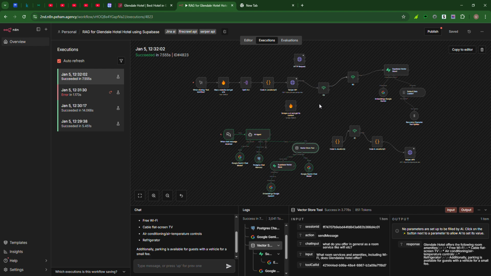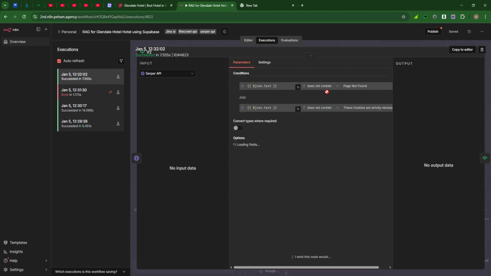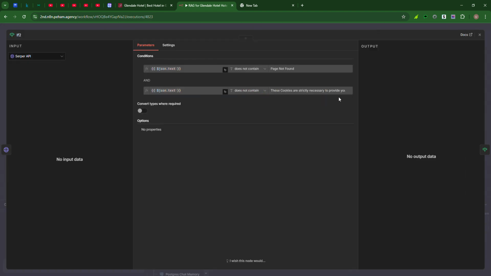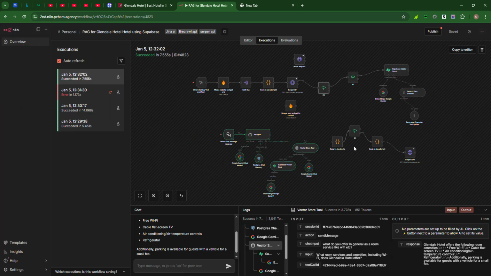And then I was using two if conditions. First of all, I was checking whether the data is really being extracted out of that page, or whether there is some stuff like cookies are strictly necessary or page not found. If pages contain this type of text, they should not be moved forward. Then there is another if condition in which I'm checking if the text in that page exists, if the markdown exists, and if the metadata exists or not. And after all those blocks, I'm feeding that data to my Supabase account.